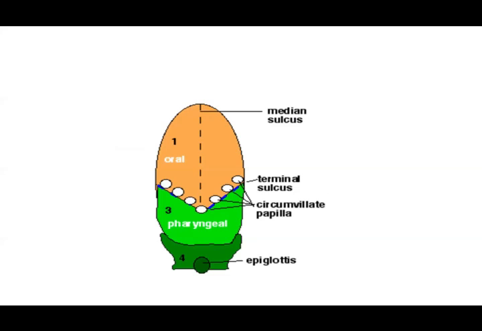If you see this, the median sulcus where your medial and the two lateral swellings are going to be, then this bluish line is your terminal sulcus, the junction of anterior two-thirds to posterior third, and then this is the junction where you are having the formation of the circumvallate papilla. This is roughly the area where you have the third arch. The 1, 3, 4th is the numbering of the arches. So these circumvallate papillae are arising in the area of the glossopharyngeal nerve, so they're going to have the nerve supply from the glossopharyngeal nerve.